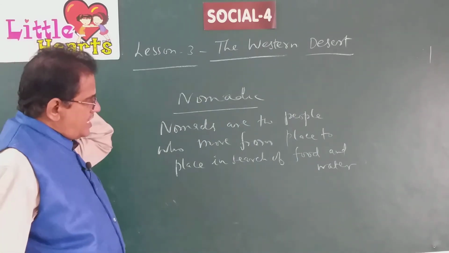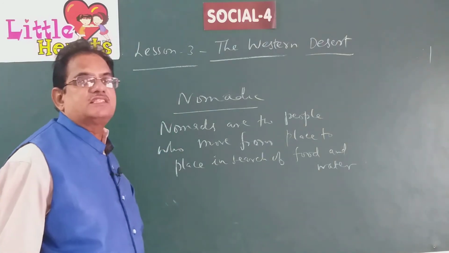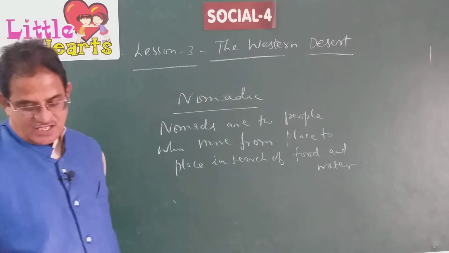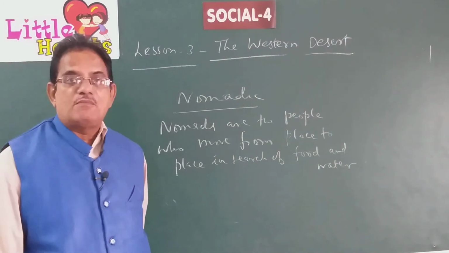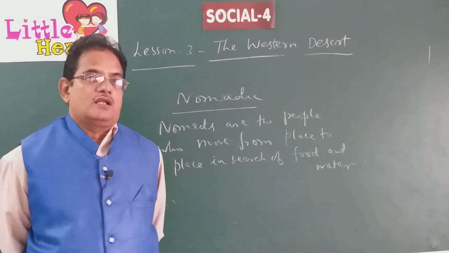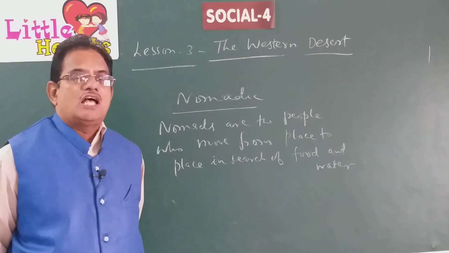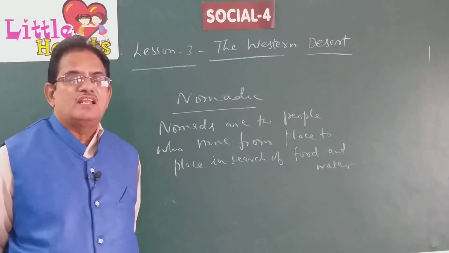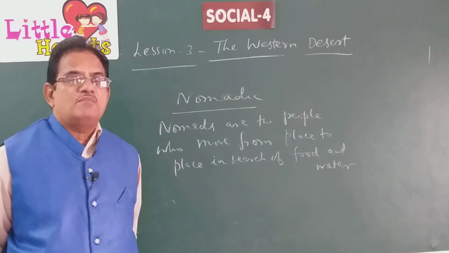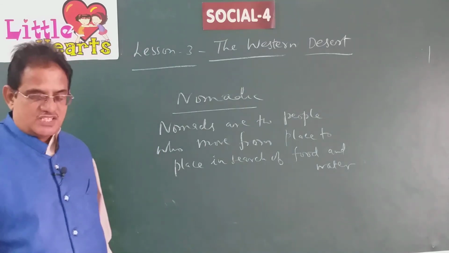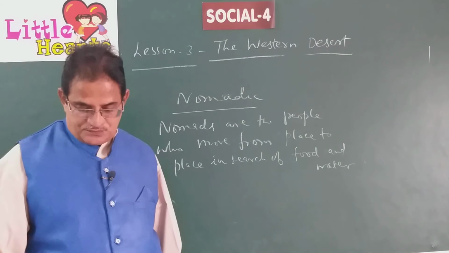As I told you at the beginning of this lesson, the camel is the main means of transport in this part of the region. Camels can travel long distances without drinking water. The desert region is full of sand, and we feel thirsty all the time. But the camel is the only animal which can travel long distances without drinking water.